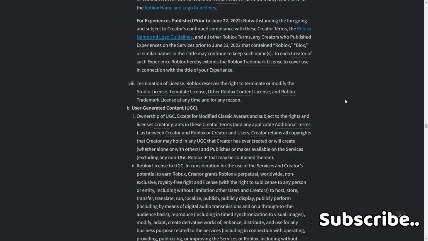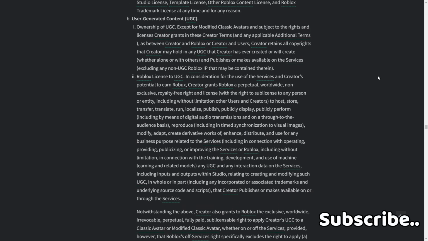Ownership of UGC. Except for modified classic avatars and subject to the rights and licenses creator grants in these creative terms and any applicable additional terms as between creator and Roblox or creator and users, creator retains all copyrights that creator may hold in any UGC that creator has ever created or will create, whether alone or with others, and publishes or makes available on the services, excluding any non-UGC Roblox IP that may be contained therein. 2. Roblox license to UGC.